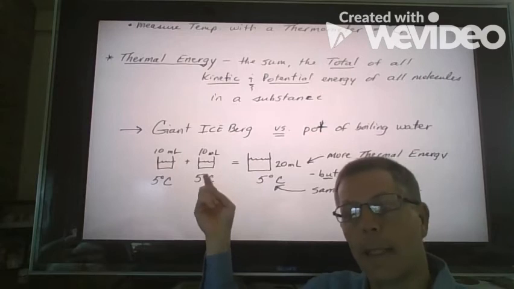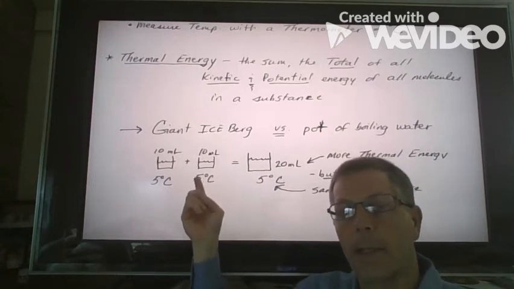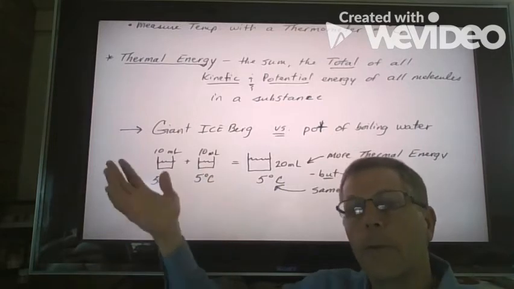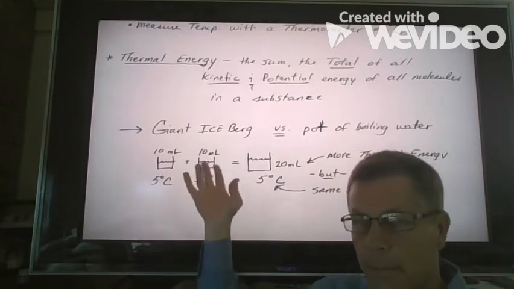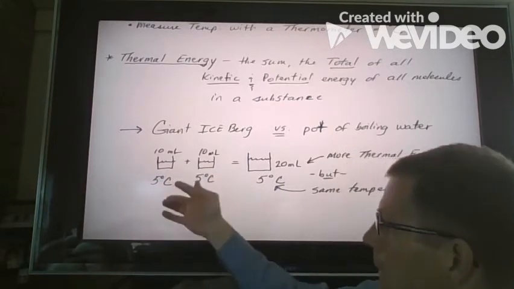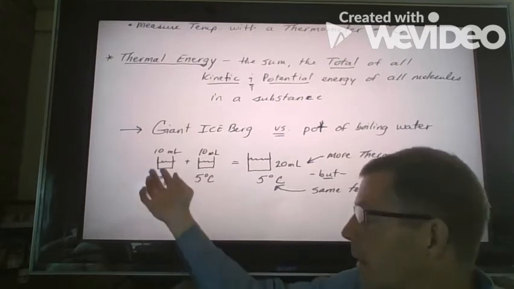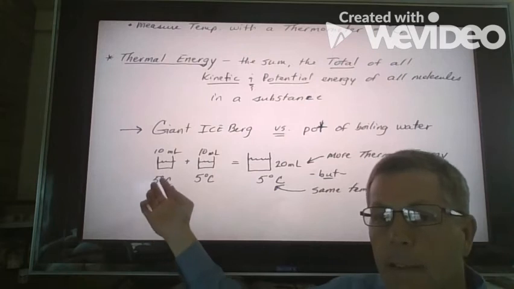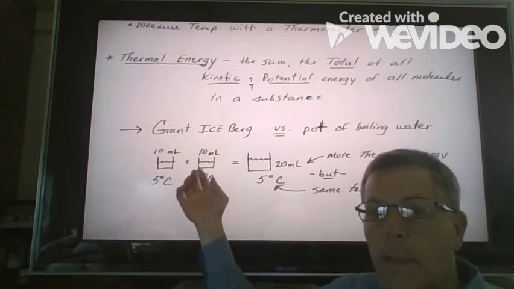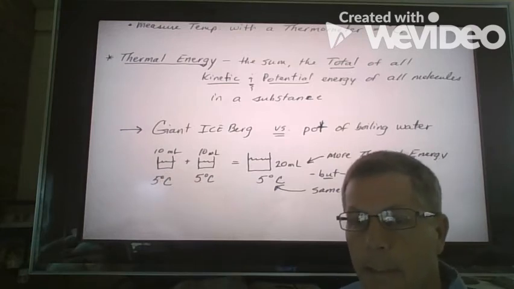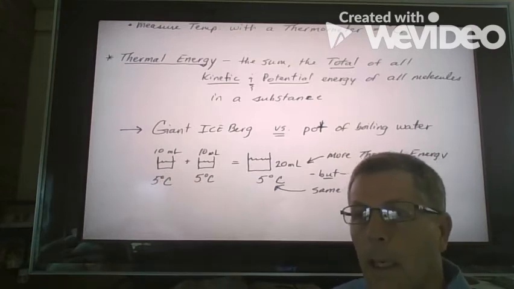Take a look at this. They talk about this in the last paragraph of section 1, right before the questions. Here I just made an example. If I had 10 milliliters of a liquid at 5 degrees Celsius, and I have another beaker of 10 milliliters of a liquid substance at 5 degrees Celsius, okay?